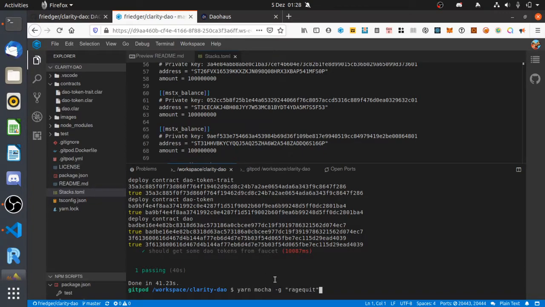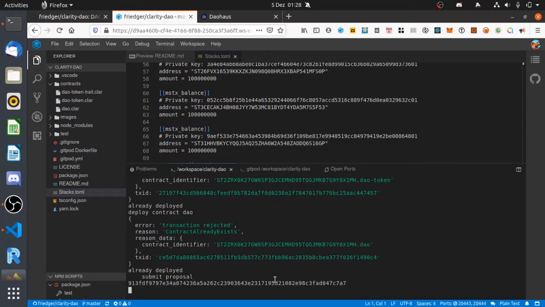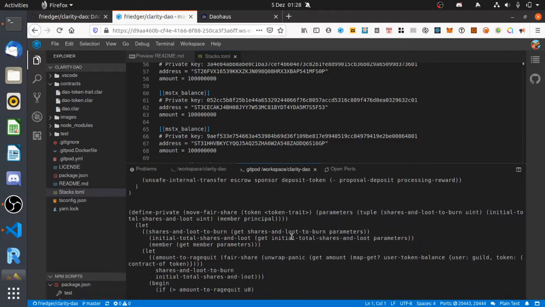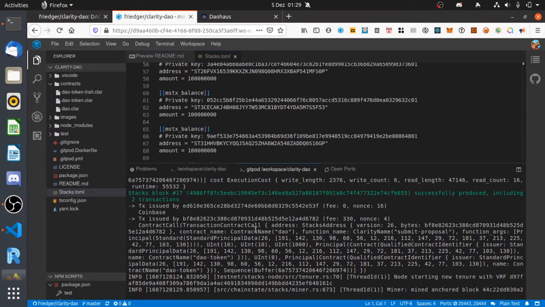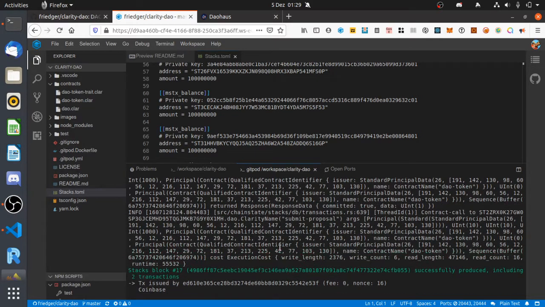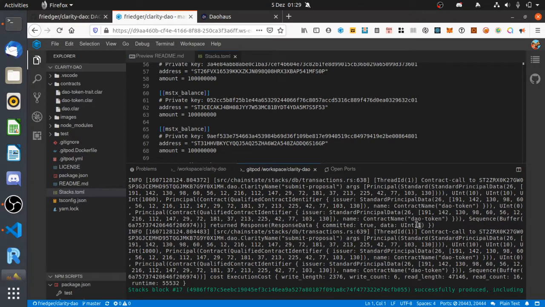Now we can submit our first proposal. There's the command that is submit proposal. So the contracts are already deployed, therefore it's just ignored, and we are submitting a proposal. And let's see what's happening on the node. We see the contract submit proposal has been committed, and the ID of the proposal is 1.